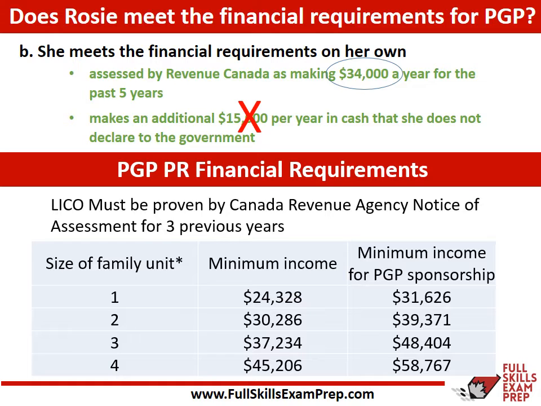And we could see as well that with her, if she only can prove $34,000 per year for the past 3 years, she doesn't really meet the financial requirements, because she would have to prove for herself, for her parents, and remember, the other piece of the puzzle in here is that she has a husband who's going to be sponsored later on as well. So she would have to prove most likely for 4 people, and she doesn't have that money.